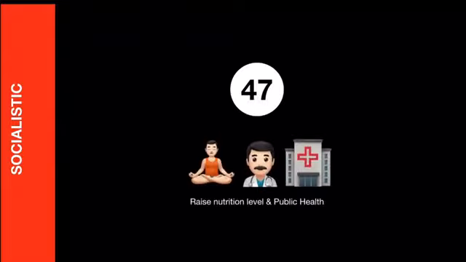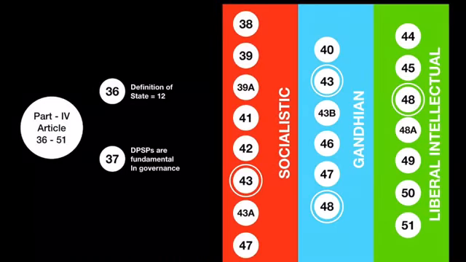And Article 47 says that the state should try to raise the nutrition level of the society and try to promote public health. So these were socialistic directives. These directives should be kept in mind by the government to formulate any policy, and the government has already incorporated some of the policies according to their economic capacity.